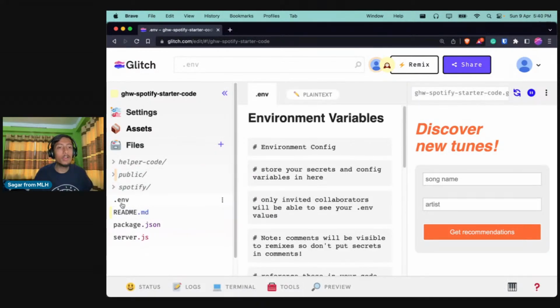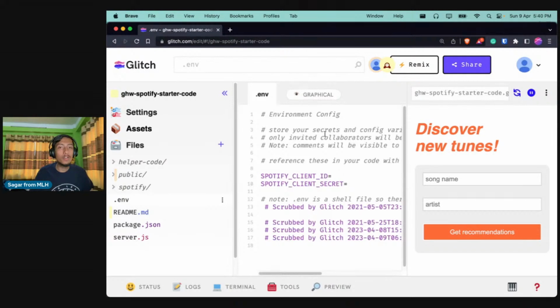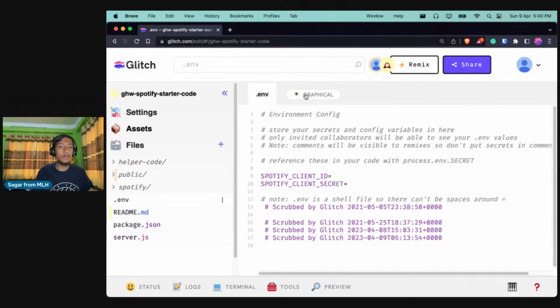So if you are working in VS Code, I'll just close the preview for now. If you click on the text mode, you will be able to see something like this. You will need to name the variable in this manner, so capital letters, the same as this, and paste the value over here. And we'll be using that later on. And just put the .env file in gitignore, and not the Spotify one, just the .env file.